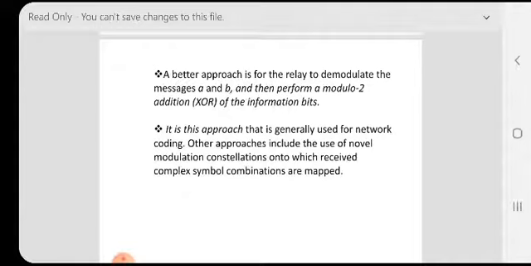This is used to demodulate the message A and B. It is this approach that is generally used for network coding. Other approaches include the use of novel modulation constellations onto which received complex symbol combinations are mapped.